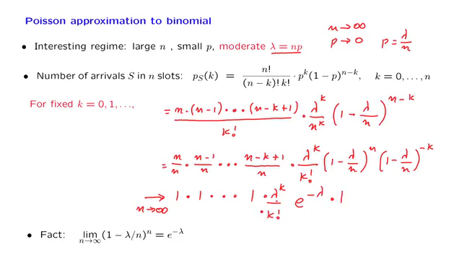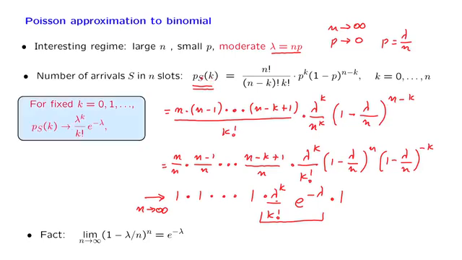So the only terms that are left are here, and essentially what we have just established is that in the limit, the probability of k arrivals in a Bernoulli process, or the binomial probability evaluated at k, in the limit as n goes to infinity and p goes to 0, is given by this formula here. This is the formula for the Poisson PMF, and so what we have established is that the binomial PMF converges to a Poisson PMF when we take the limit in this particular way.